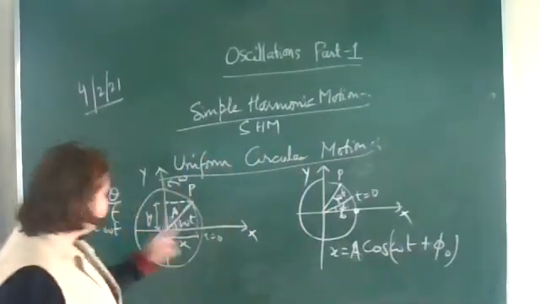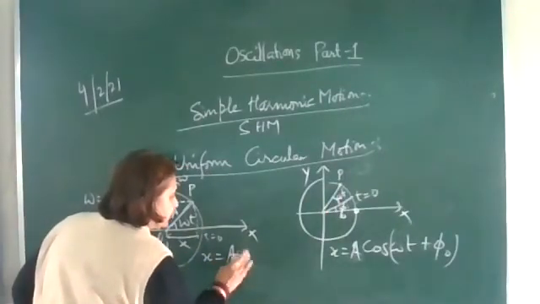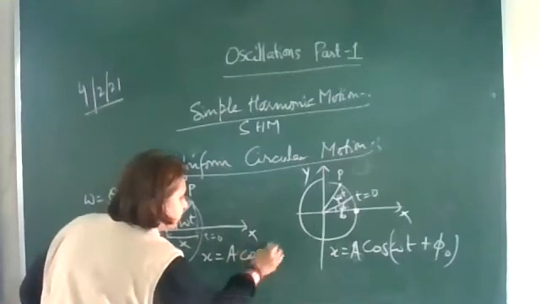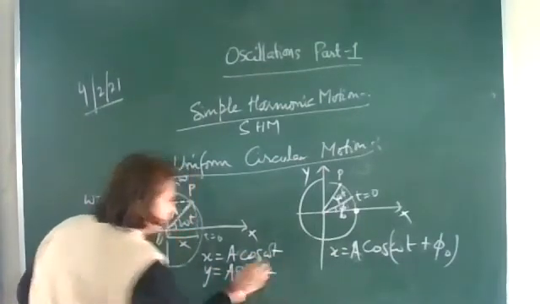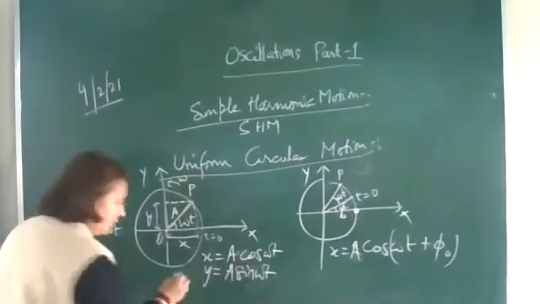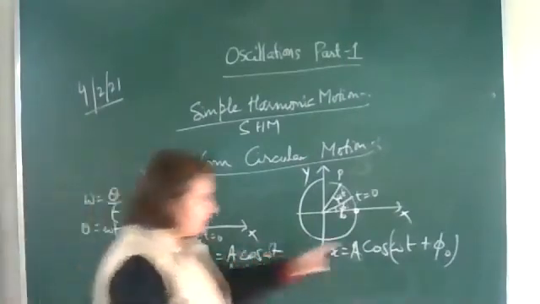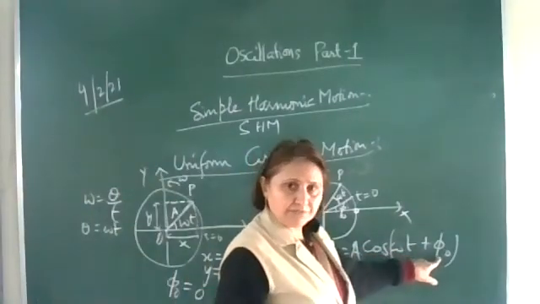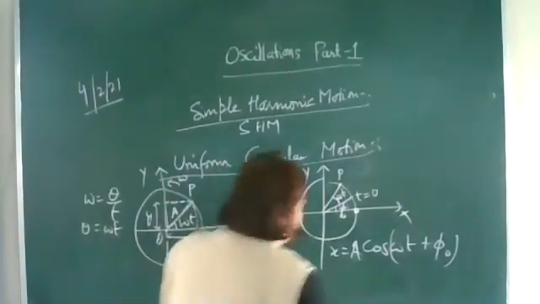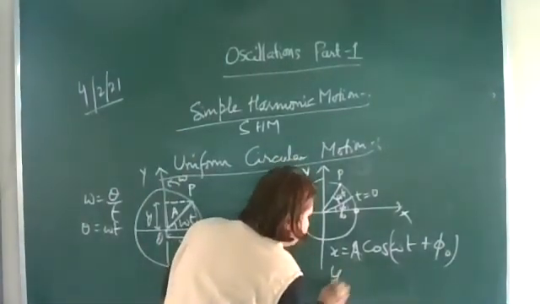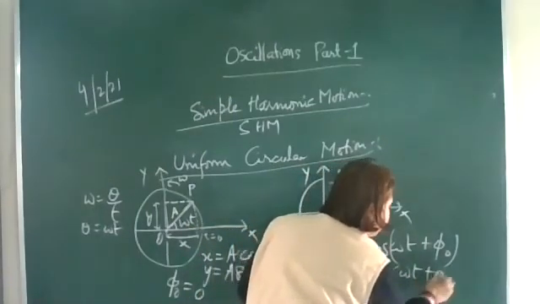In the earlier case, the initial phase is 0 because the displacement equations were x is equal to A cos omega t and y is equal to A sin omega t. There is no initial phase. But here it's making some initial phase, phi naught. The same way, along the y-axis it can be written as A sin of omega t plus phi naught.